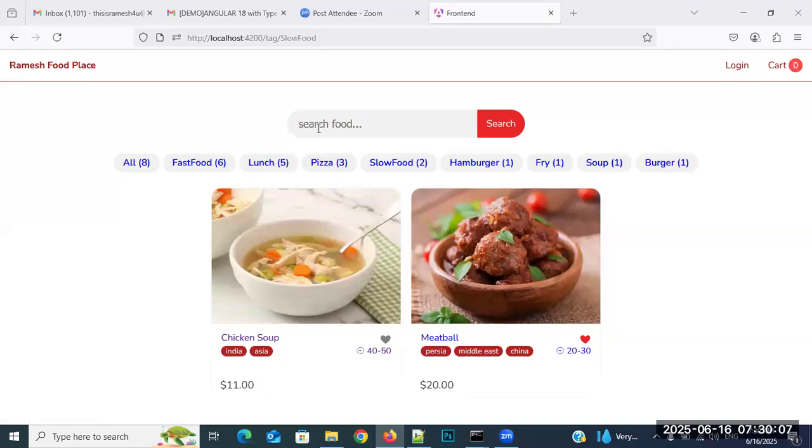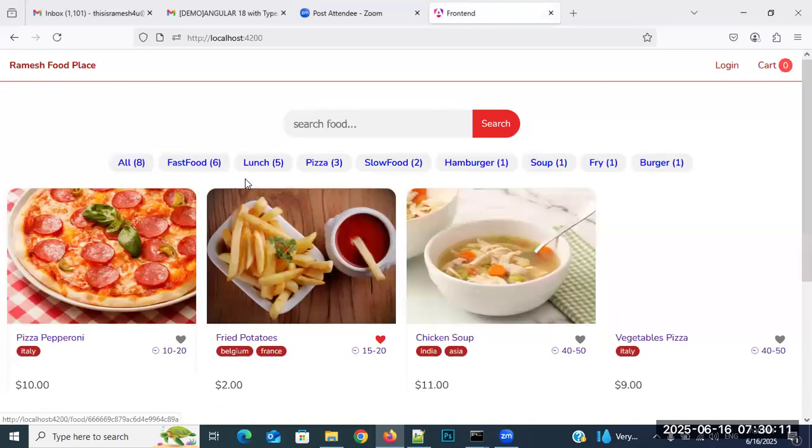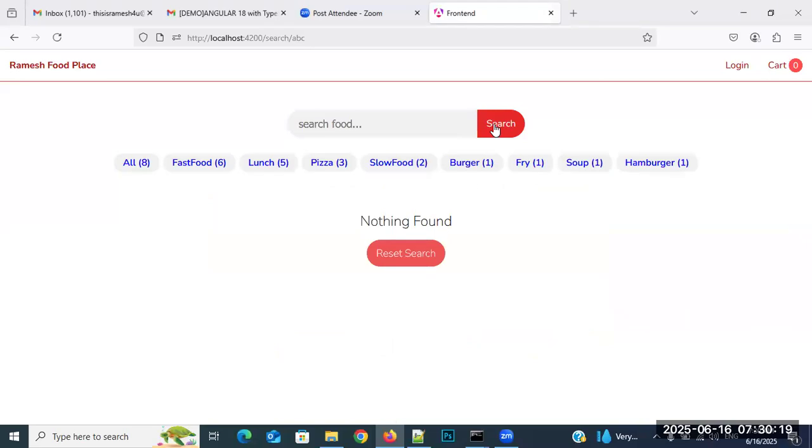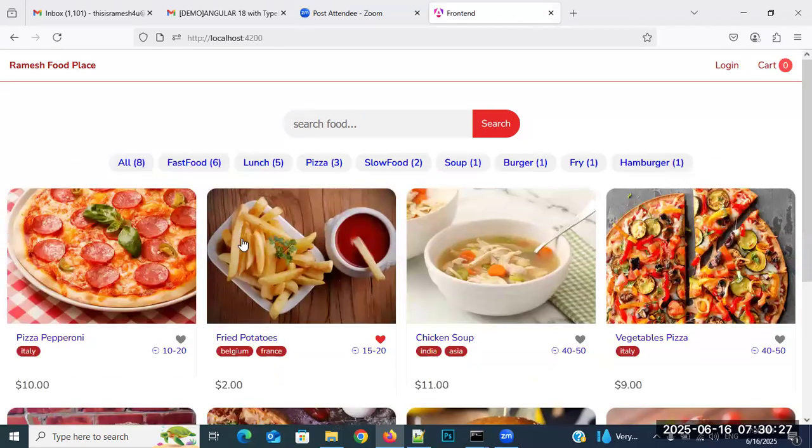So search functionality is there, tags functionality is also there. For example, suppose you search for ABC and there is no ABC food. What happens? Nothing found, reset search. ABC food is not there, please reset your search. That's what we are getting. Full professional.